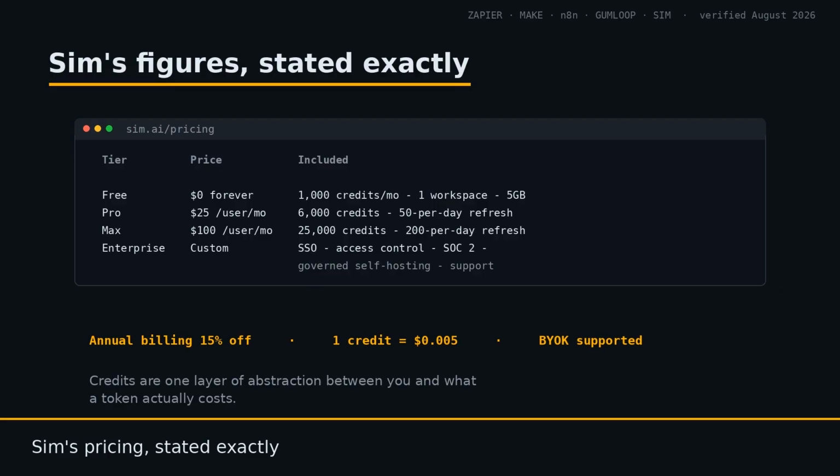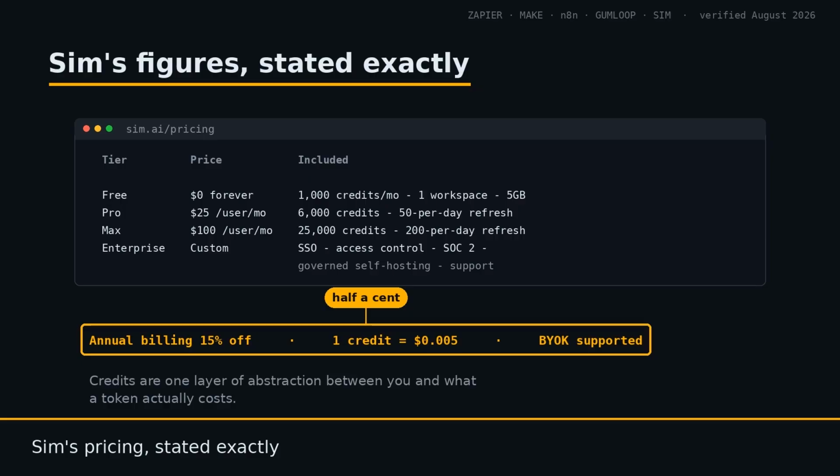Pro is $25 per user per month with 6,000 credits and a 50 per day refresh. Max is $100 per user per month with 25,000 credits and a 200 per day refresh. Enterprise is custom and adds single sign-on, access control, SOC2, governed self-hosting, and dedicated support. Annual is 15% off. 1 credit is half a cent.